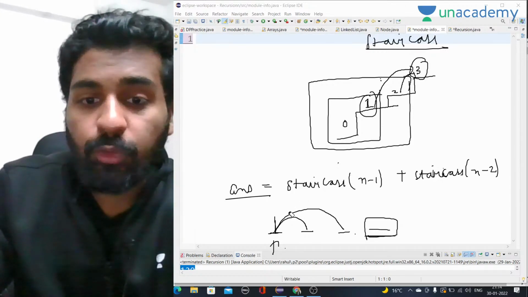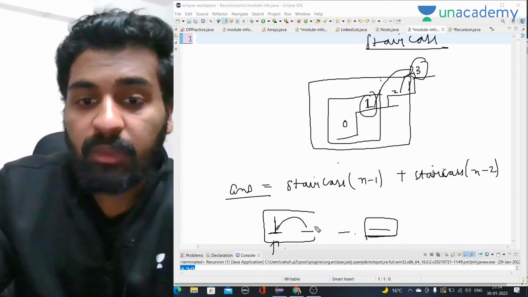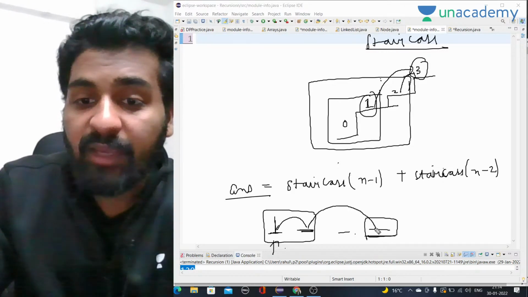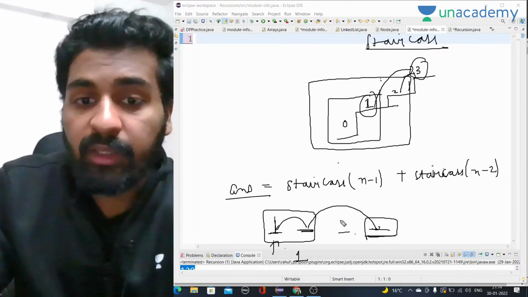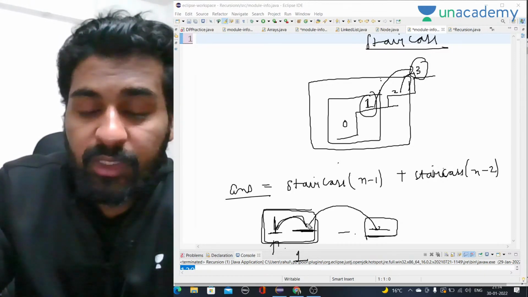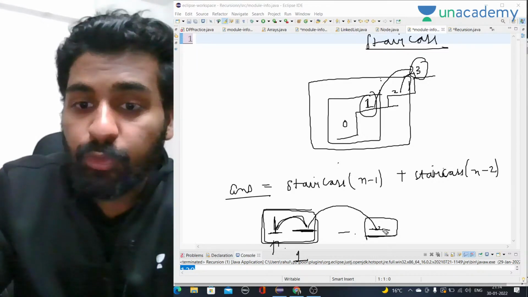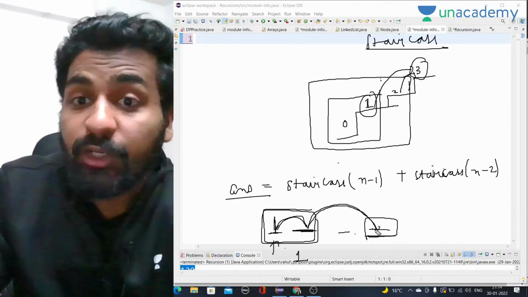So if I know the number of ways to jump onto this stair, I just have to take one more jump and I will reach here. That means one jump here I have to take, and if I know that I will reach here, that is one way. So if I know the number of ways to reach this position, I already know it will be the same as to reach this position, because the next step is just one more jump and I will reach here, because we are talking about ways.